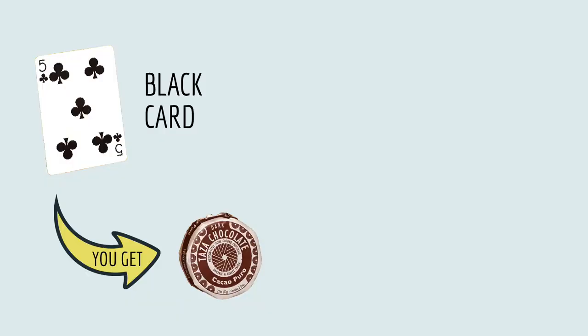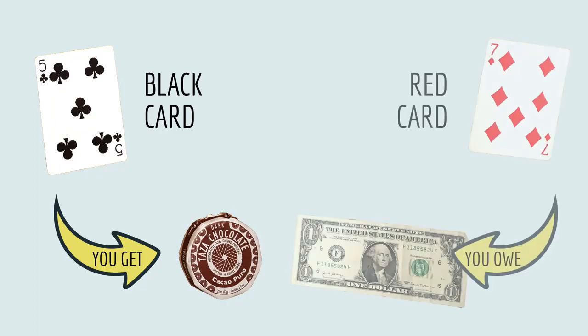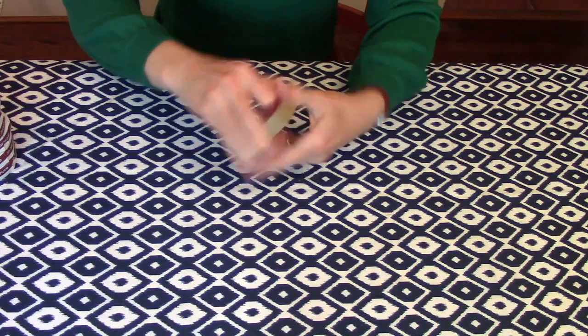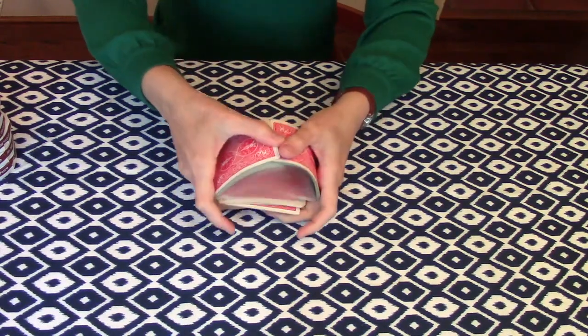To explain why p-values less than 0.05 are so special, let's play a card game. Have a seat. Okay, here's how it works. I'm going to flip over one card at a time. Every time I flip over a black card, you get a bar of chocolate. Every time I flip over a red card, you owe me $1. Okay, I mean, I like chocolate. All right, let's play.